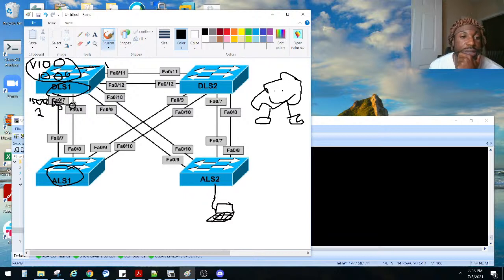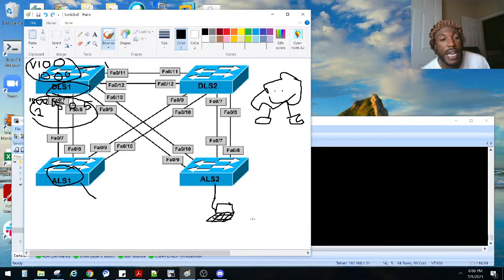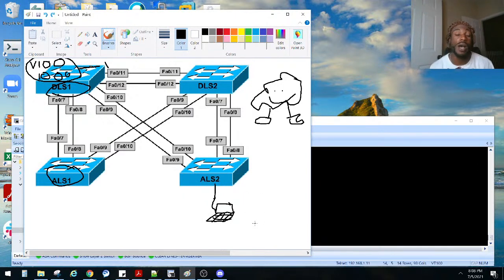I know I've got some sloppy handwriting in here, but just bear with me. That's instance 2, and we have that on all these switches. We can have this be the route bridge for one instance, and this one be the route bridge for another instance. It's a way of optimizing our network. I don't want to get too deep into that. We're going to do some more labs on multiple spanning tree. I know I definitely need a review with multiple spanning tree.